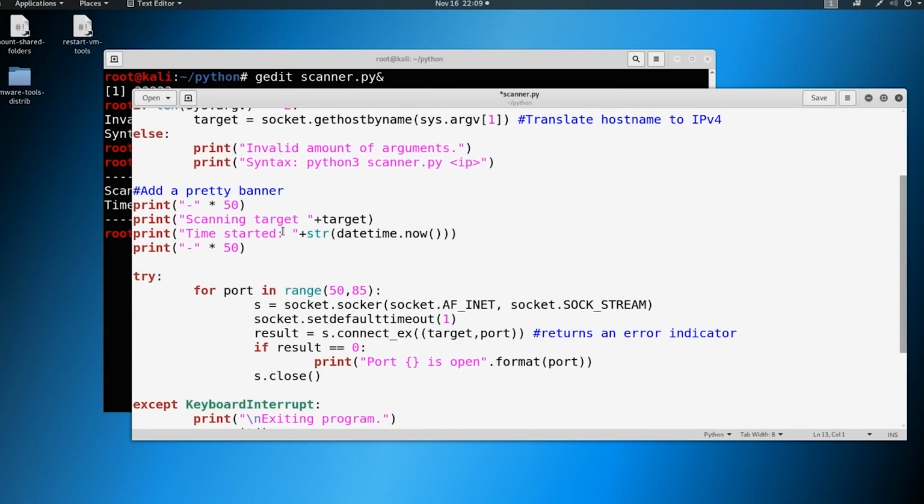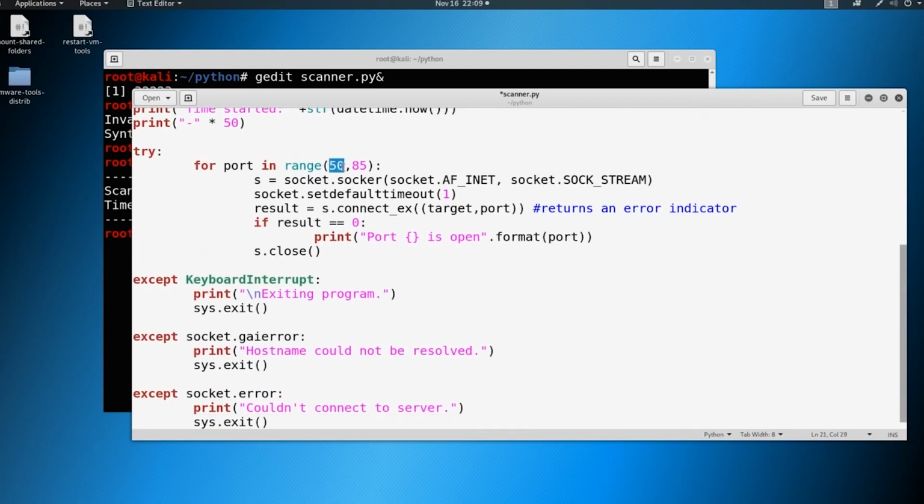Now, before we run this, let's talk about why this isn't great. This is going to sit here and run through 1 port at a time with a second of timeout, and then reiterate.